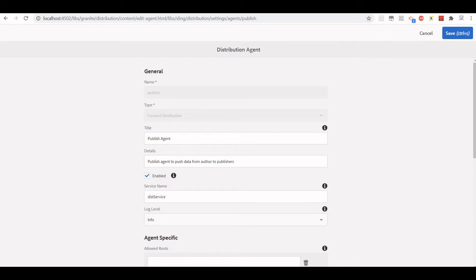Let me explain why it is required. Basically this service is mapped with a system user, which has permission so that the content can be replicated. So let's understand it.